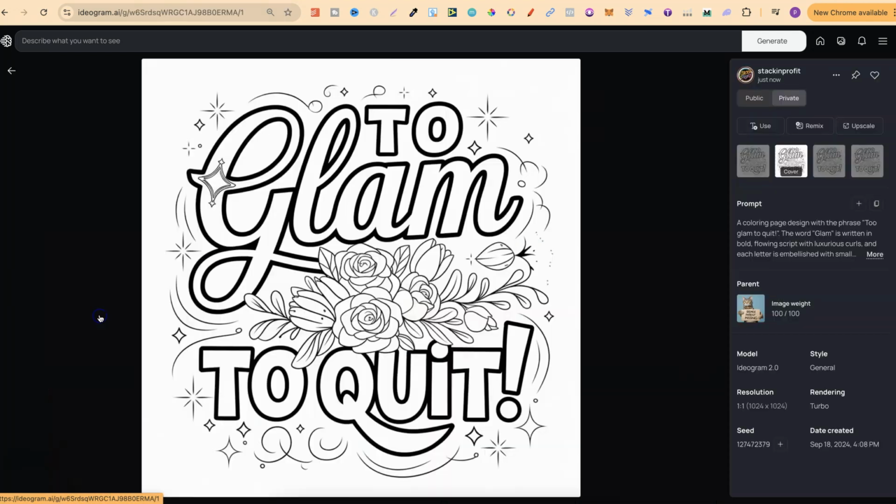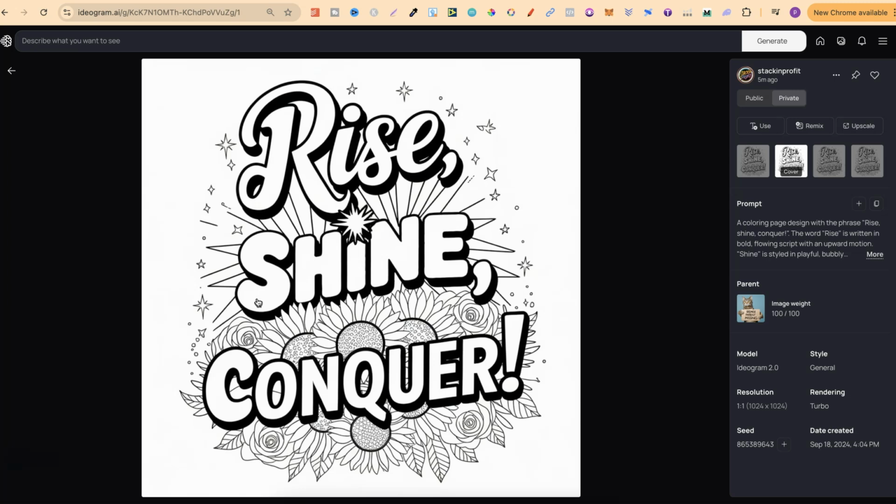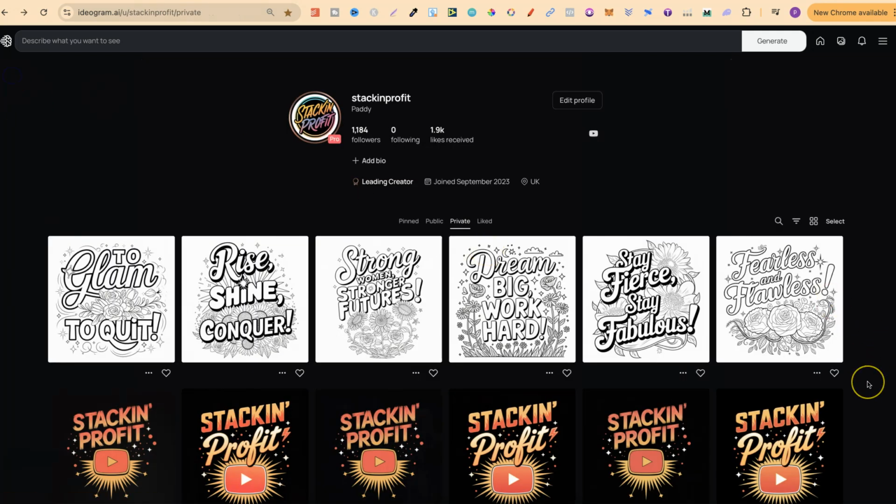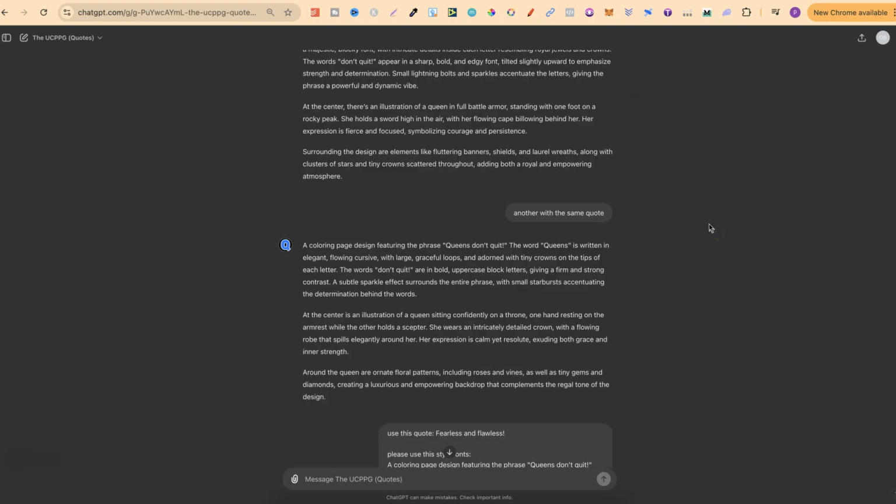But I'm quite happy with that. If we take a look, it does look pretty good. This again can be edited out because it's not touching the side, so we could easily erase that. All this looks good as well, and I'm quite happy with that. If we take a look at this one looks good as well. There's a little mistake there, that should be edited out, so could this as well. And I'm actually quite happy with all of these. But you can see just how easier it is to make colouring pages with my prompt generator.